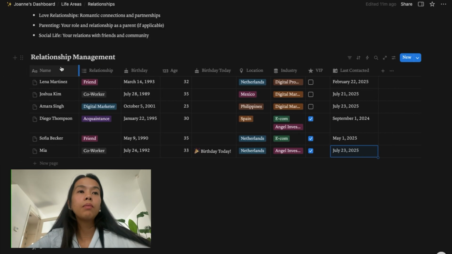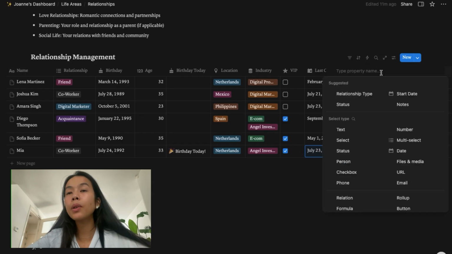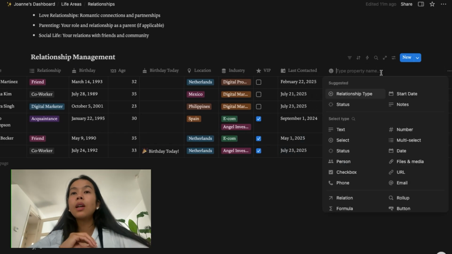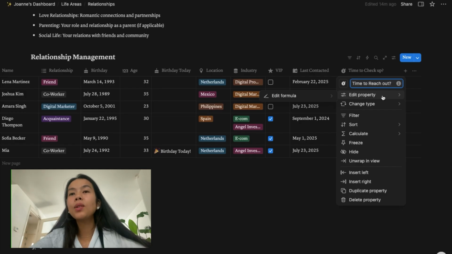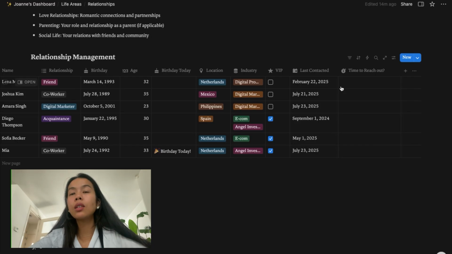All right. So the last contacted property is there. I'm going to just make this smaller. And then we're going to add a property that will help us determine when it is time to contact that person again. Like, maybe you haven't contacted a person for 3 months or 1 month. Let's say 1 month. Okay, time to reach out. I don't know what to use. All right, but for you to know, okay, and then we're going to edit formula.